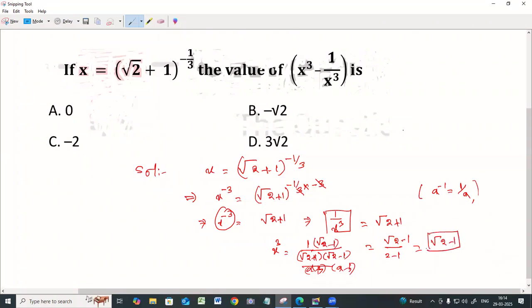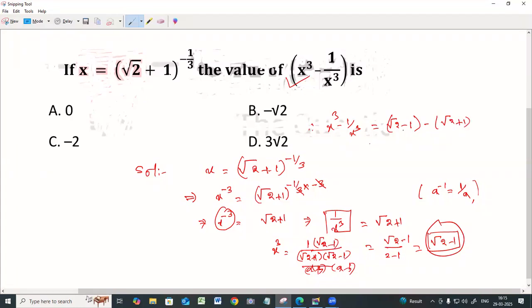Question: what is being asked? The value of x to the power 3 minus 1 upon x to the power 3. So x to the power 3 minus 1 by x to the power 3 is equal to the value of x to the power 3, root 2 minus 1, minus, root 2 plus 1.